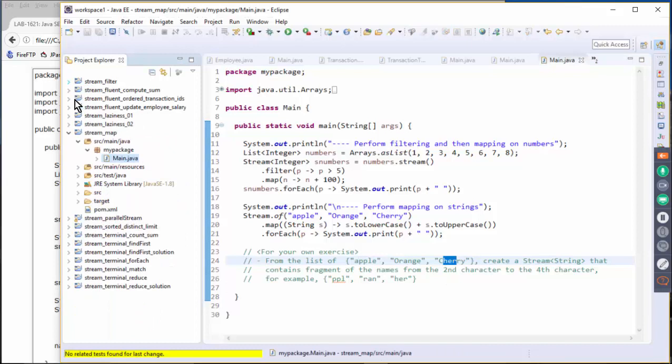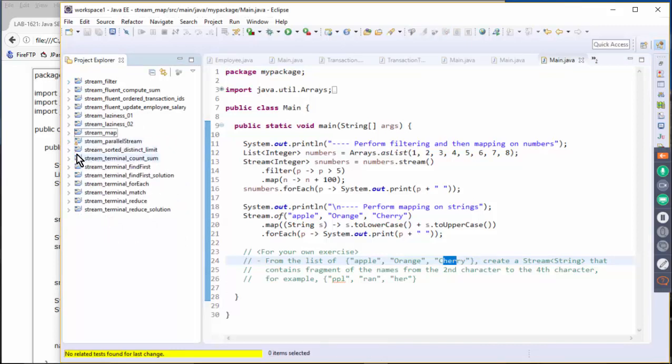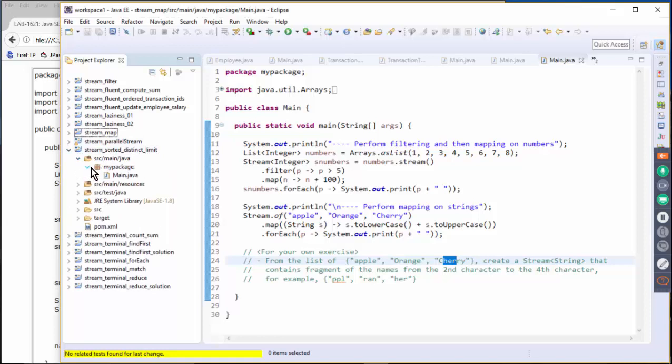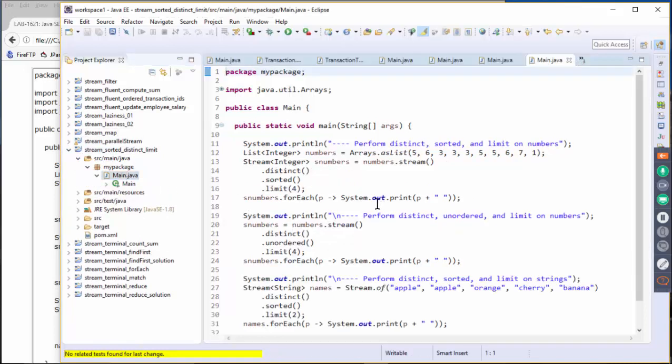That's for the map operation. And the last one is sorted and distinct and limit. So if you take a look at sorted and distinct limit, so here we are basically sorting it. Okay, and limit is, I like to have only 4 results. Okay, so here, let's run this guy.